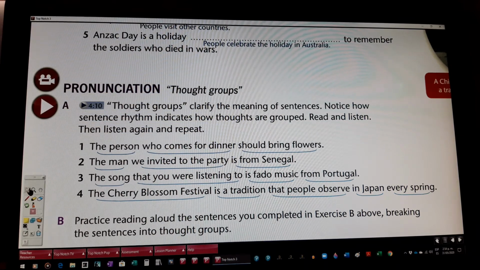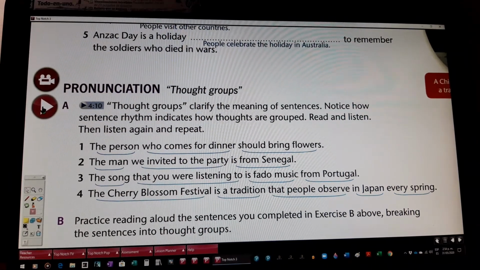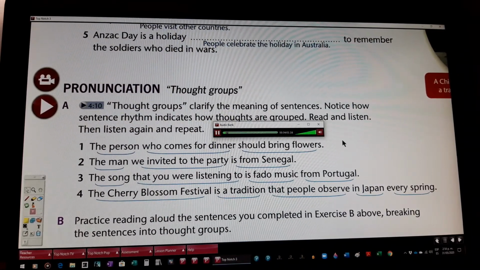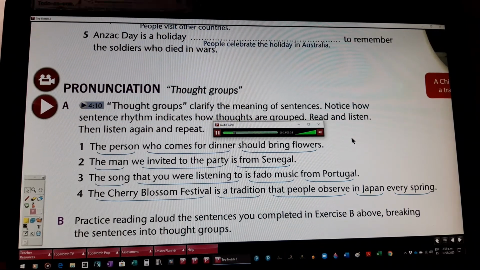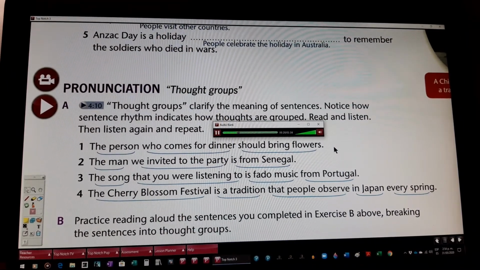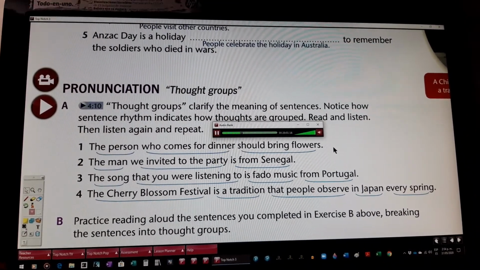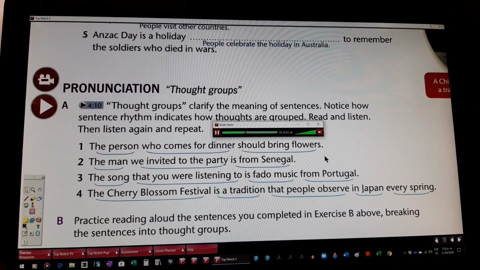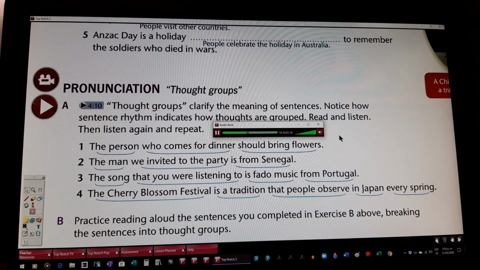Listen to the pronunciation of these groups. Read and listen. 1, The person who comes for dinner should bring flowers. 2, The man we invited to the party is from Senegal. 3, The song that you were listening to is fado music from Portugal. 4, The Cherry Blossom Festival is a tradition that people observe in Japan every spring. Okay, now listen again and repeat.